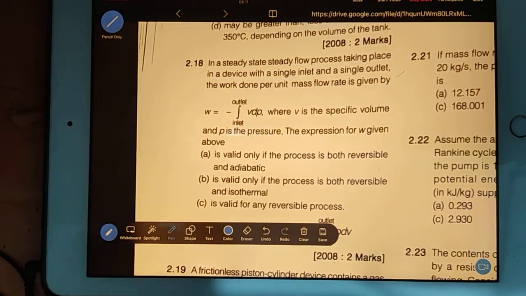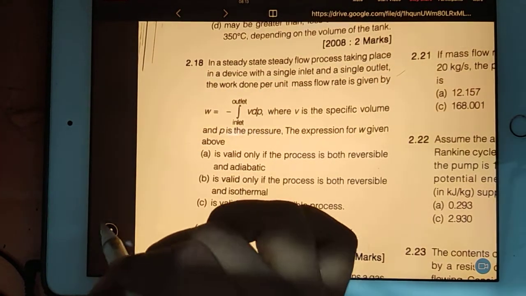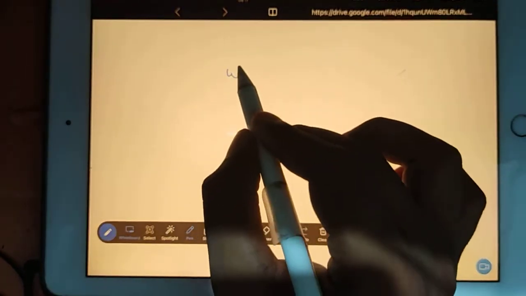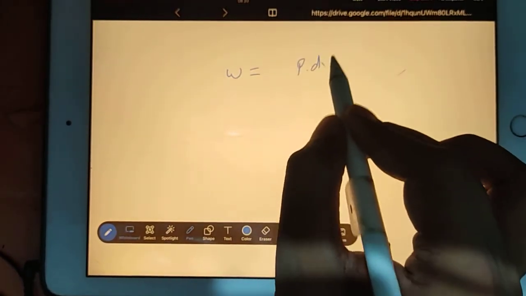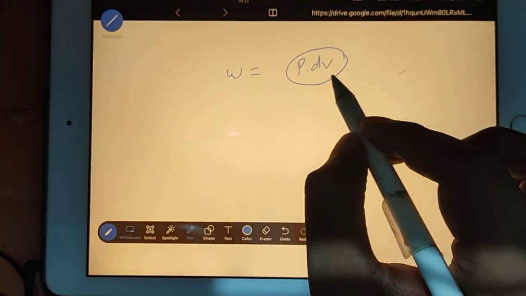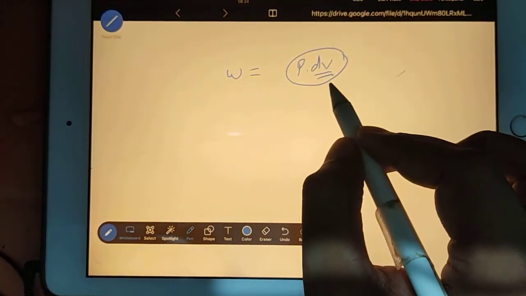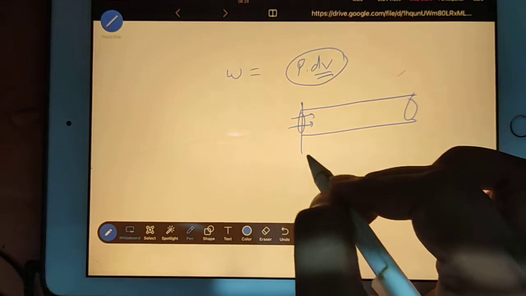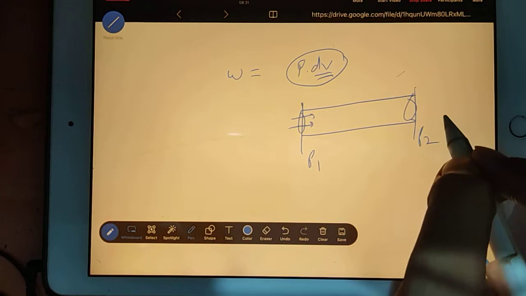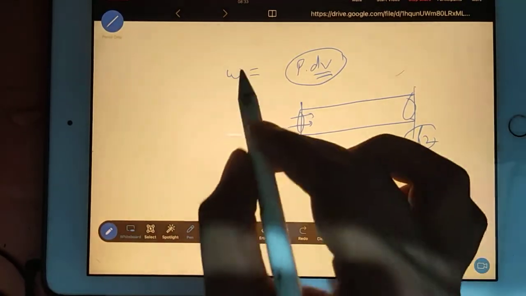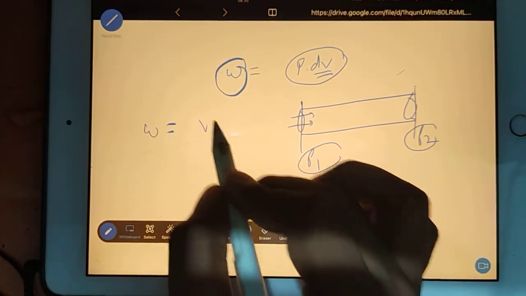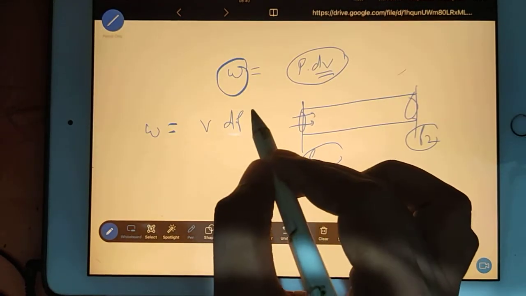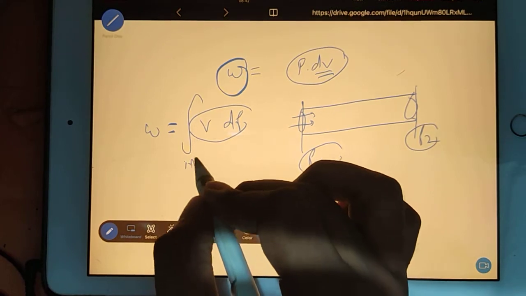Now see, beauty of the question. Whatever is the popular formula for work, I will talk about that. See, popular formula for work done is PdV. But in this formula, what changes? Volume changes. But whenever flow is happening in the pipe, why does flow happen in the pipe? Because of pressure difference here and here. So when pressure difference is there, then the same work done formula will look like VdP. VdP work we have to integrate from your inlet to exit.